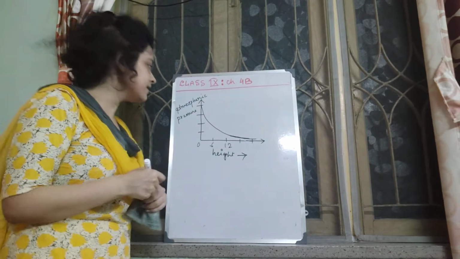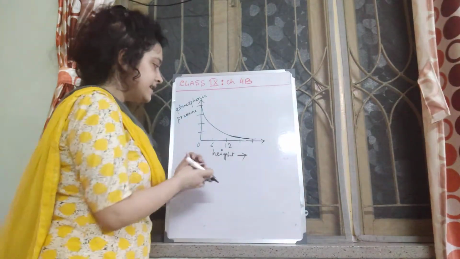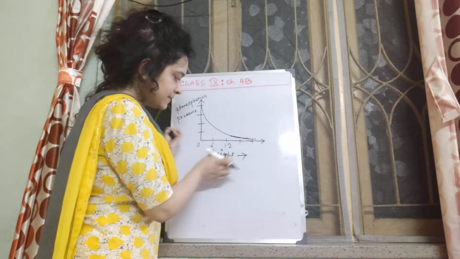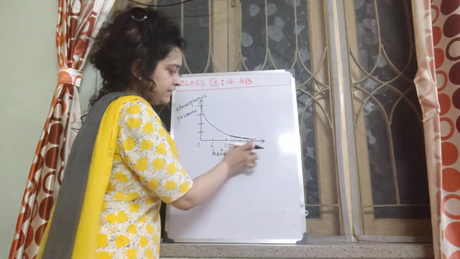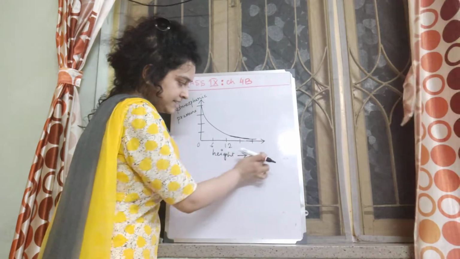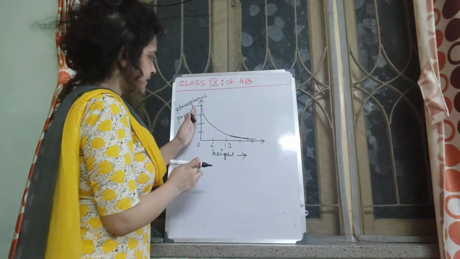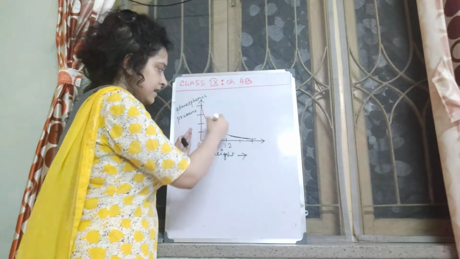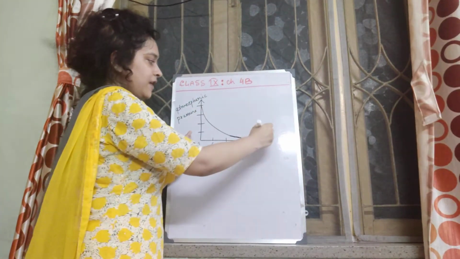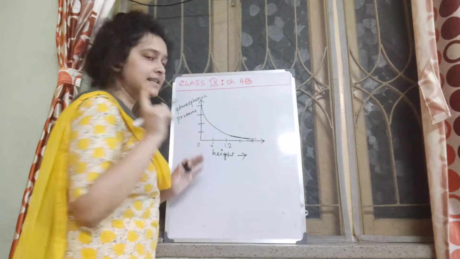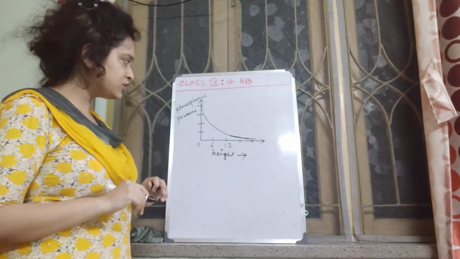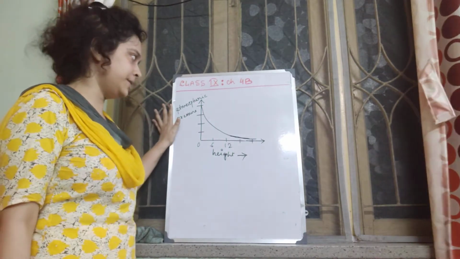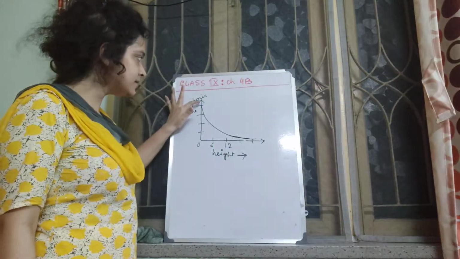So see, this is the graph between the height and pressure. Suppose you plot height on the x-axis, that means 0, 6, 12, like this, height increasing in this order, and atmospheric pressure on the y-axis. You will find a curve like this. It is found that the curve is like this. That means atmospheric pressure decreases with height, that we know, and that is okay. But this decrease is non-linear.